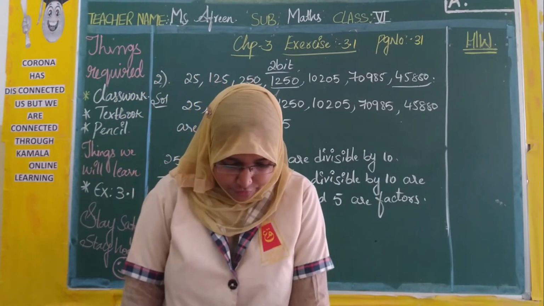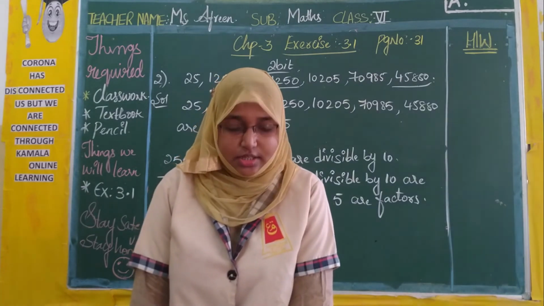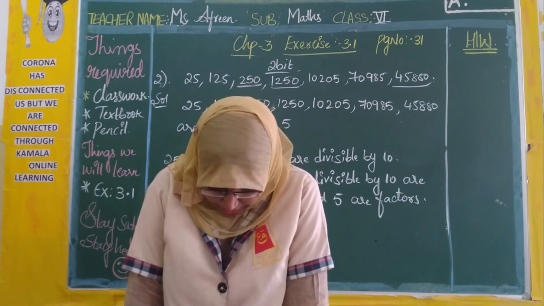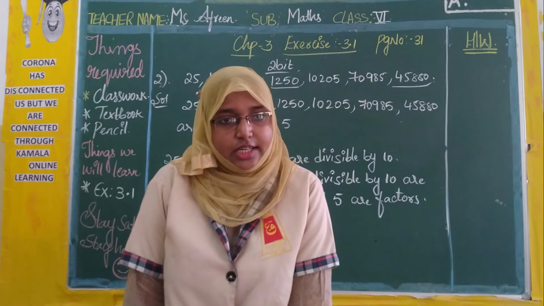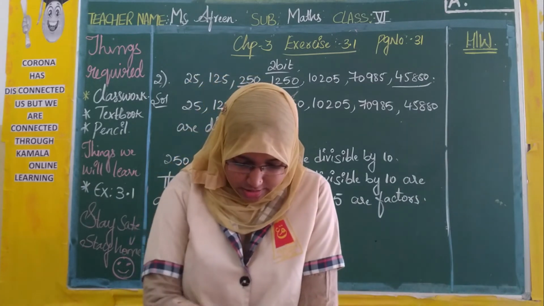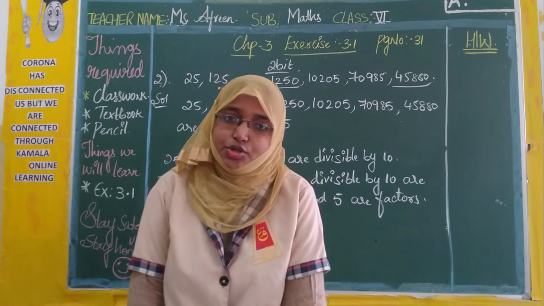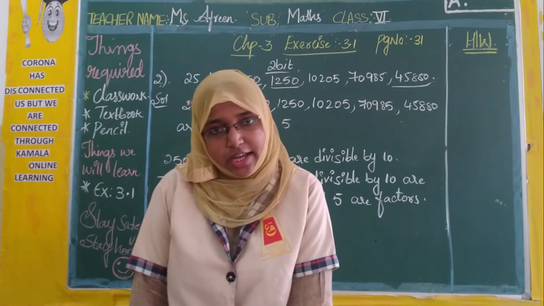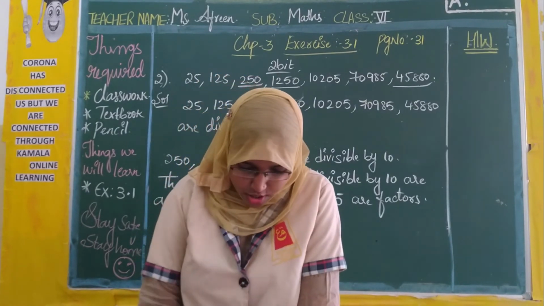Next, the third bit: fill the table using divisibility test for 3 and 9. This you are going to do as your homework. So they have given a tabular form for you on page number 31. So what is the rule for 3 and 9? That is the sum of the digits. So firstly, you write the sum of the digits separately, like 72 is there. So 7 plus 2 is 9. 9 is divisible by 3? Yes, 3 3s are 9. 9 is divisible by 9? Yes, 9 ones are 9. So you check like that.